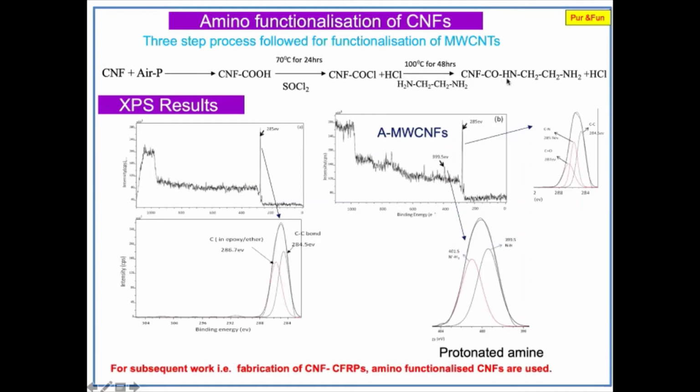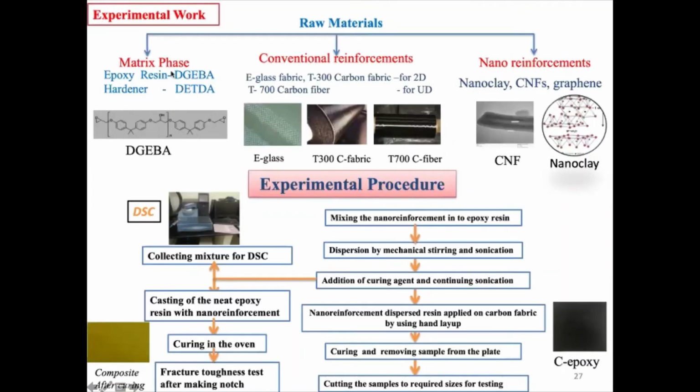Okay, so you have nitrogen present, because the main problem with infrared is that carbon is a black powder, and infrared may not give you good results. So you need some other techniques, like X-ray photoelectron spectroscopy, which confirms the way the scheme was proposed. Okay, for the PhD work, you have a known matrix, you cannot do anything.